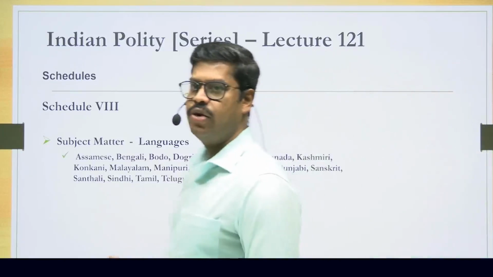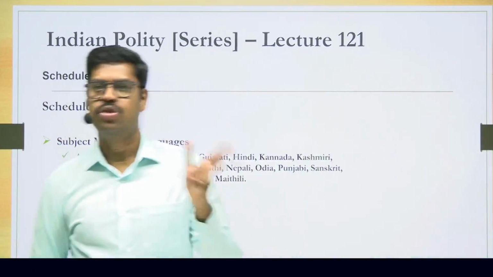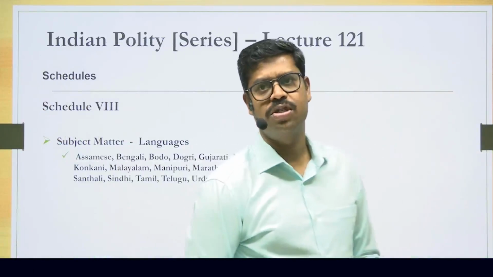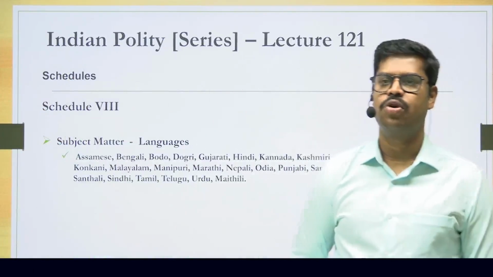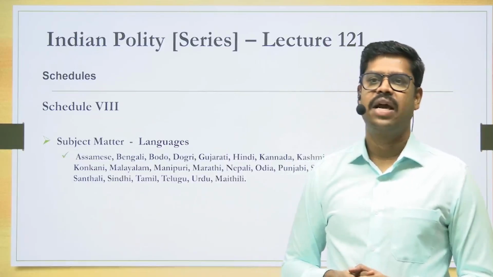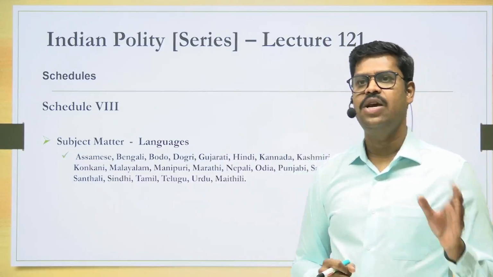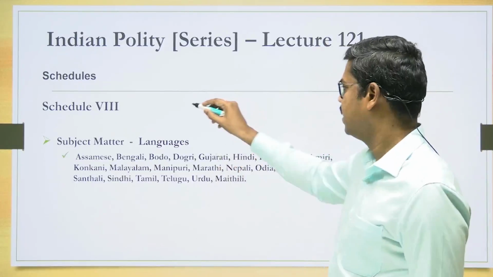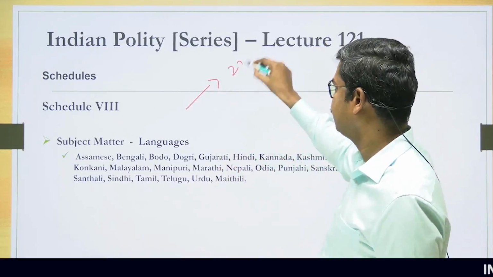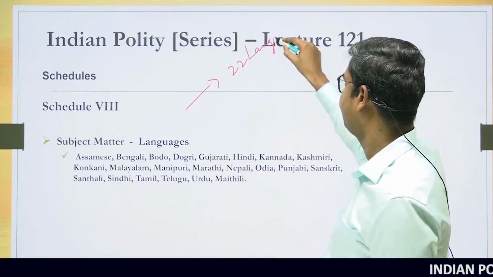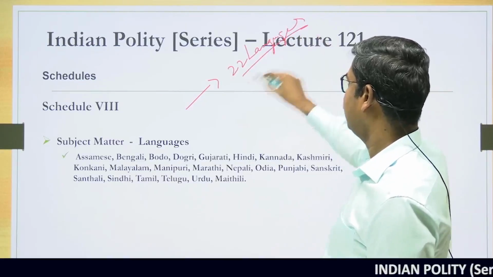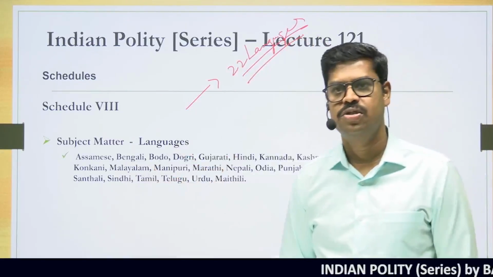The next schedule, in fact the last schedule in the original Constitution, is the 8th schedule, which talks about certain important languages spoken in our country, and these languages are mentioned in the 8th schedule of the Constitution. So presently, how many languages are there? Presently, there are 22 languages mentioned in the 8th schedule of the Constitution. You can quickly go through it if you want. There are 22 languages.